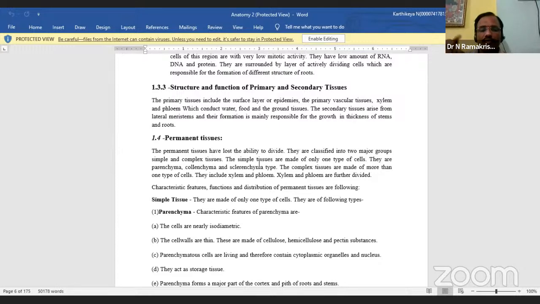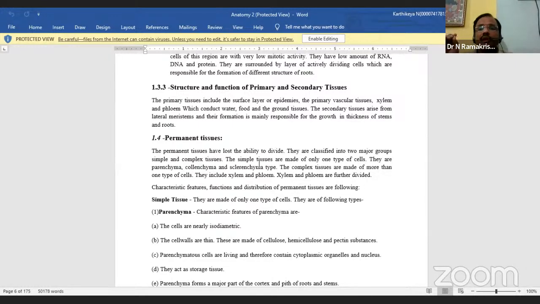Now you see, permanent tissues are formed by the division and differentiation of meristematic cells. The cells of these tissues have permanently lost the power of division. Permanent tissues means these tissues have lost the ability to divide, and are not going to divide any further.